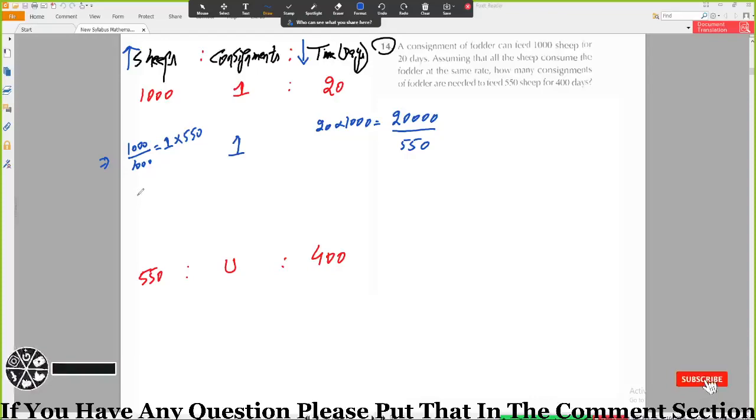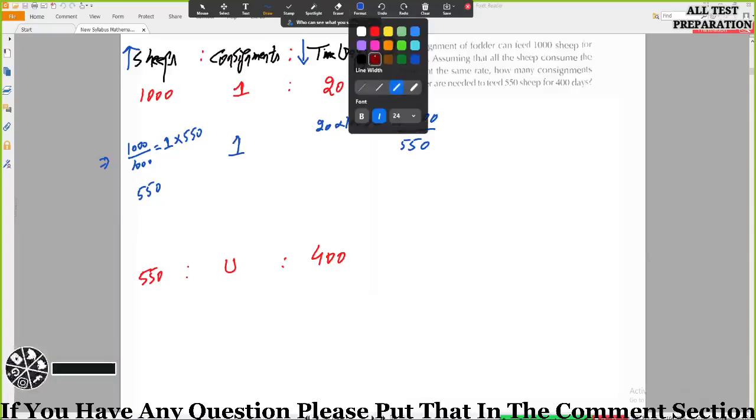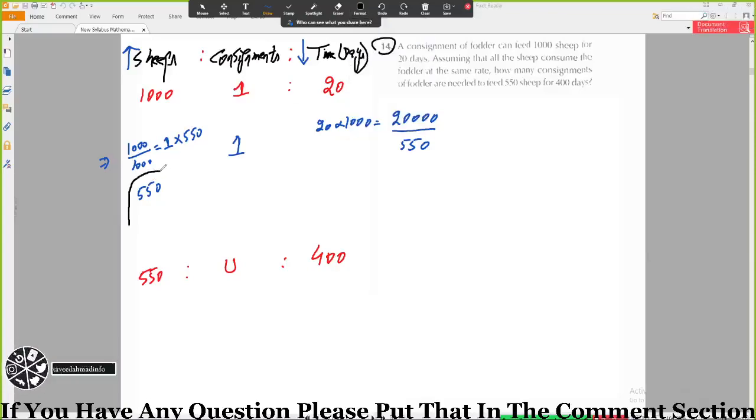Okay, so this will be equal to 550 and this will be equal to 2000 divided by 550. Now for the second stage this will remain constant. 550, 550, this is 1, this is u, this is 2000 divided by 550, this is 400. Now after this you need to find the relation between consignments and time.